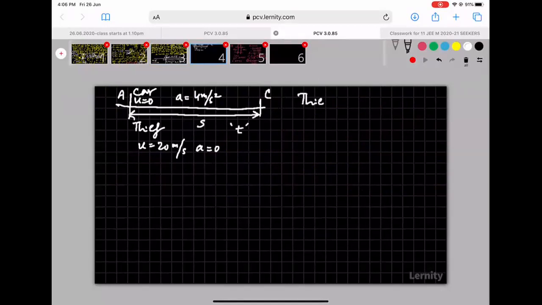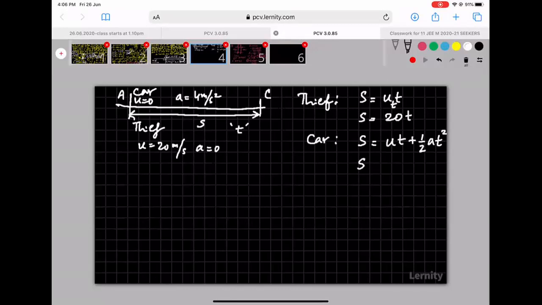Now, the thief is performing uniform motion. For uniform motion, what is the equation of motion? Displacement is equal to speed into time. So what is the displacement there? We don't know. Let us say S equal to speed, which is 20, into time, which we don't know, let us say T. For the car, displacement is S equal to UT plus half AT squared. Why? Because the car is accelerating.